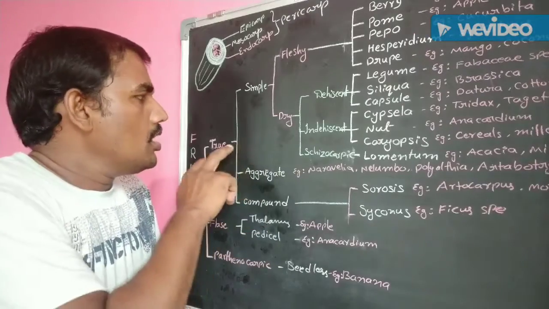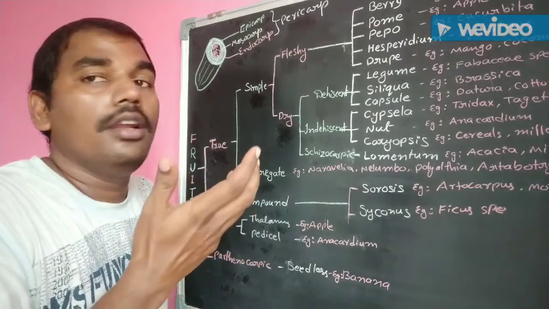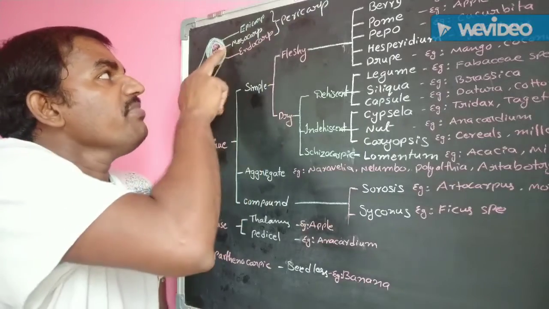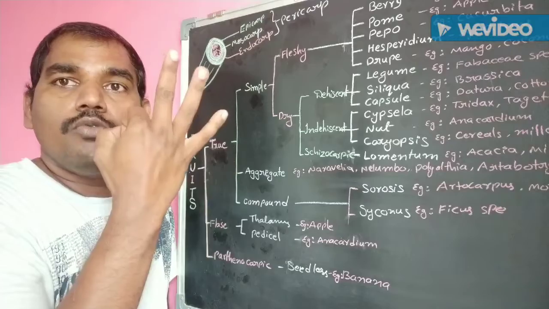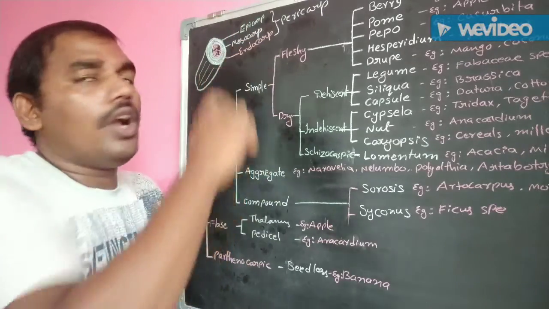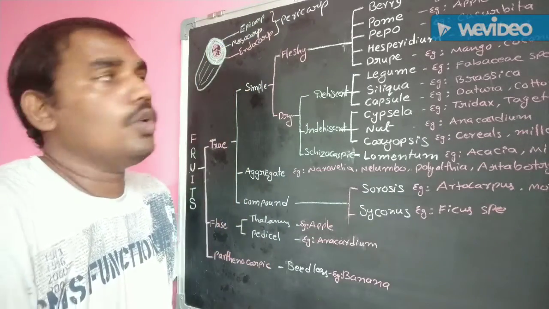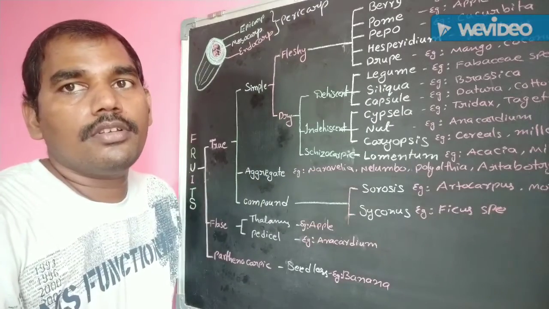Okay. Simple fruits are again categorized on the basis of their pericarp nature. Pericarp means the fruit wall layer. The fruit wall is mainly categorized into three layers. Epicarp, the outermost layer. Endocarp, the innermost layer. In between, mesocarp. So, these three layers are commonly known as pericarp.